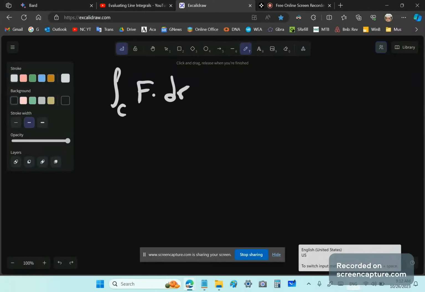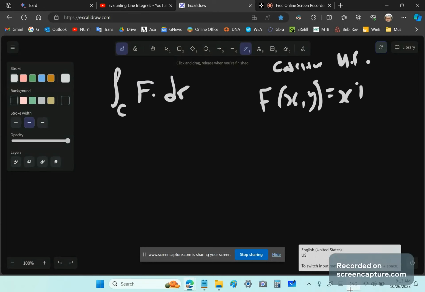You normally do it in Calculus 3 in the US, and in other countries it's done in a course in advanced calculus. So F is a vector field, and we can say that F is a function of two variables, given by x i plus y i.